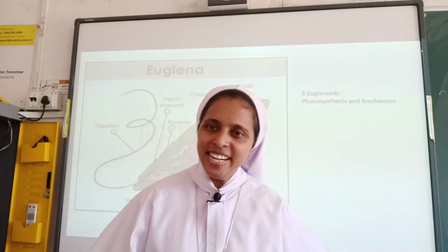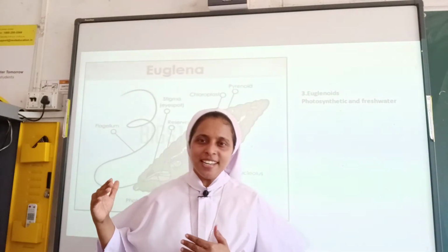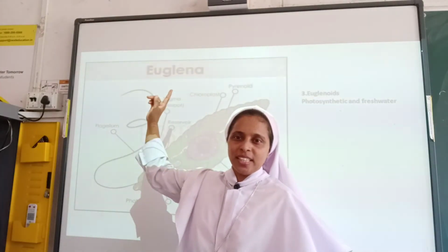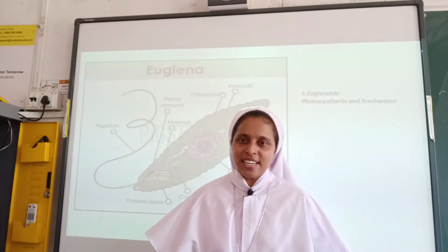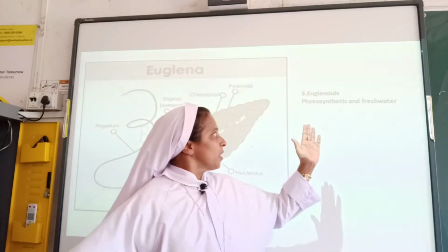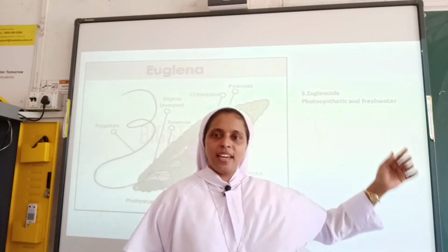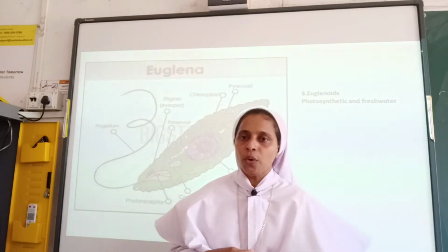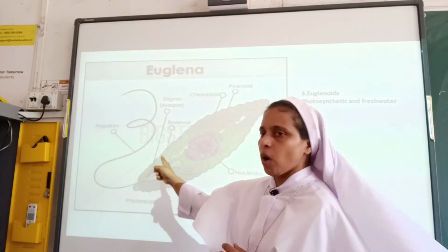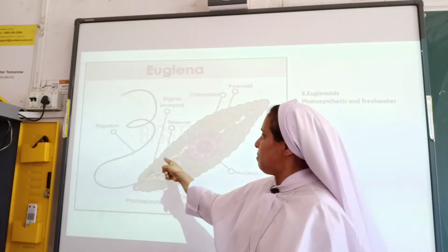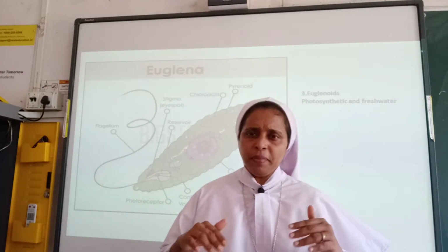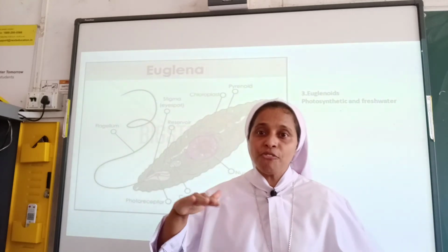The third group that comes under kingdom Protista are euglenoids, like Euglena. They are photosynthetic and are found in fresh water. They don't have a rigid cell wall. Instead, they have a layer called the pellicle, which you can see here in the image, and this pellicle makes their body flexible.